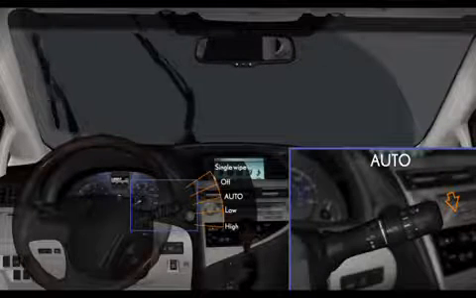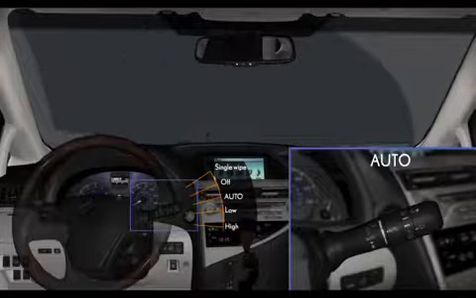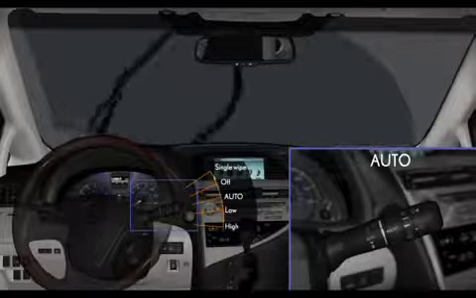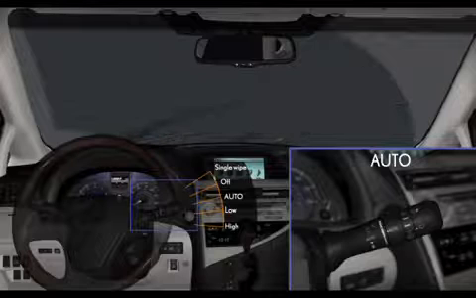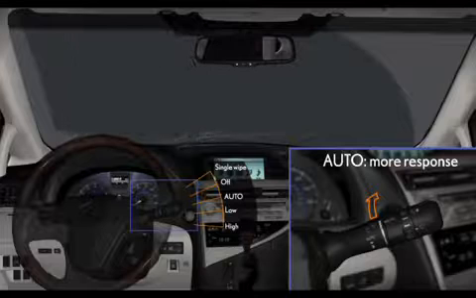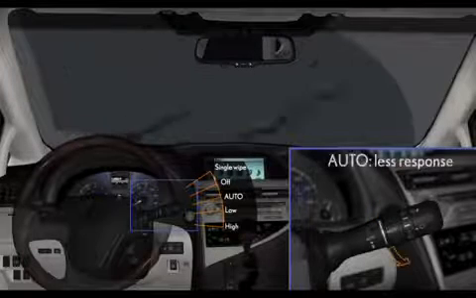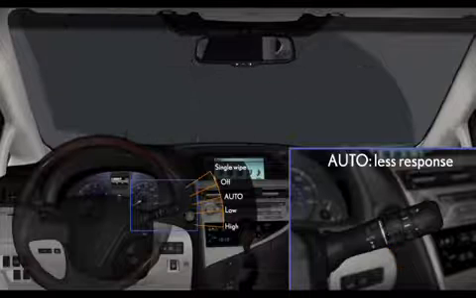In the auto setting, a sensor detects rain on your windshield. The wipers will automatically turn on and adjust according to the amount of falling rain and the speed of your vehicle. Twist the band forward for more wiper response, or backward for less wiper response.